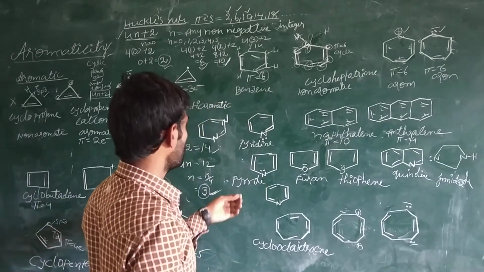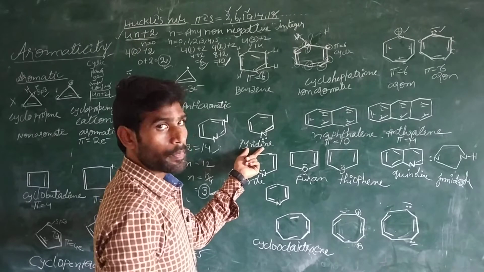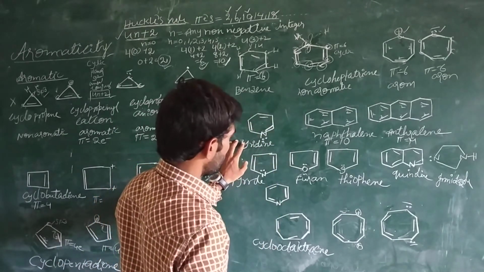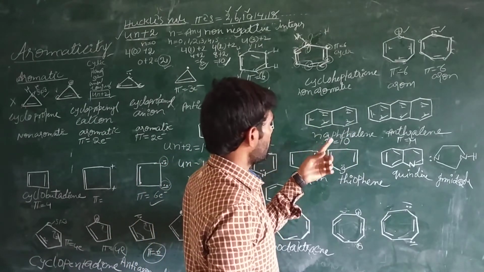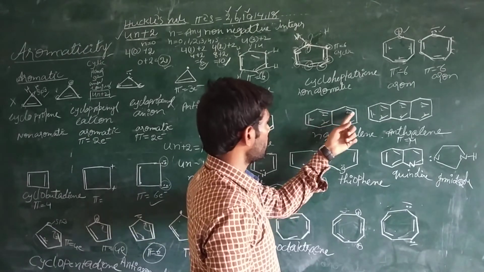Now coming to the next example. This one is the pyridine ring. Pyridine is a heterocyclic compound, so we will discuss heterocyclics now. See here, it is naphthalene. Naphthalene contains how many rings? 2 benzene rings.